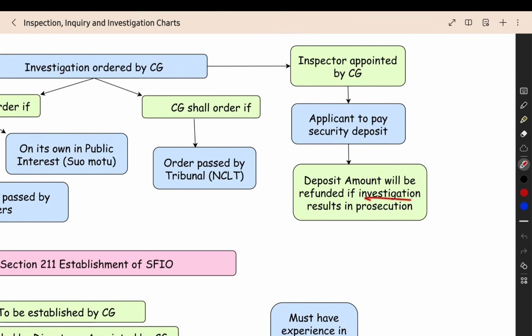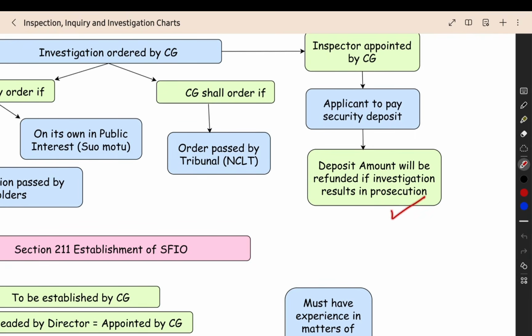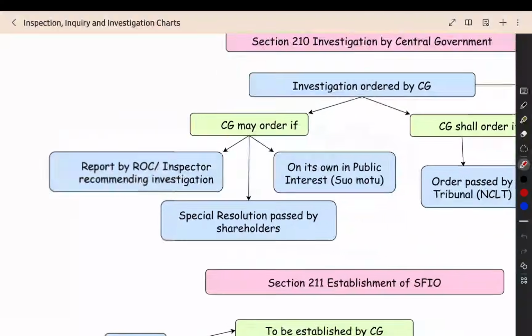Then, if the investigation results in prosecution, that is, after doing the investigation they found some wrongdoing and they are going to file a case and try to give the punishment to the wrong people, so if they are successfully filing a case after the investigation, then the deposit amount will be refunded fully to the applicant, because the applicant gave the correct information that something is going wrong and a case is also going to be launched. Therefore, the deposit amount will be refunded. So that's all about section number 210.